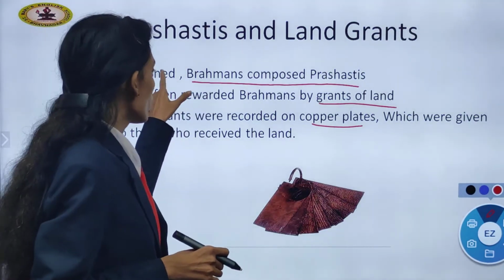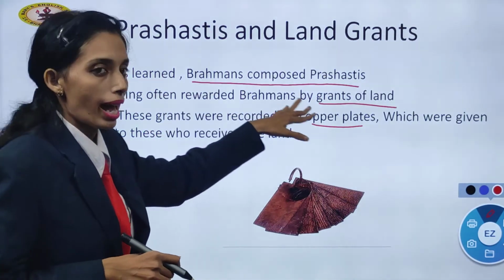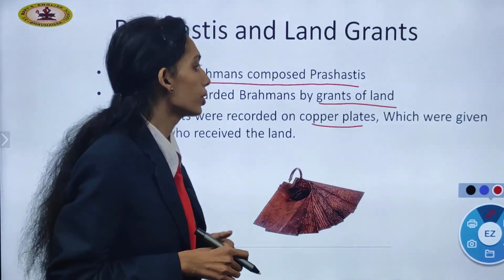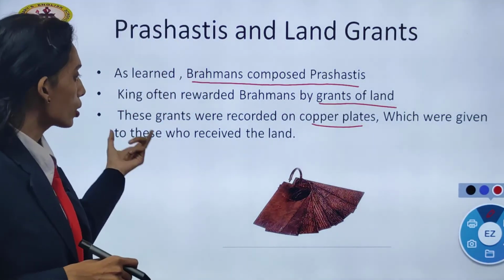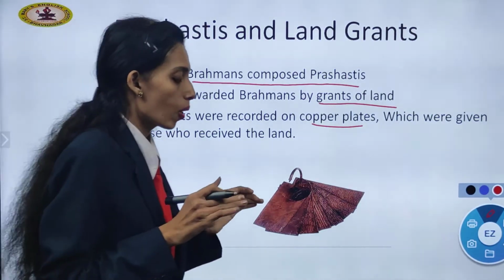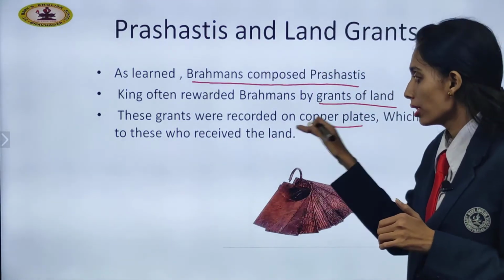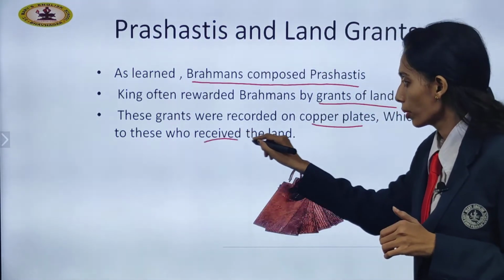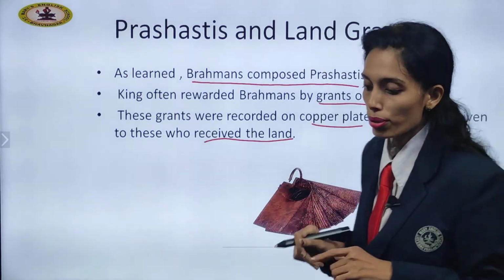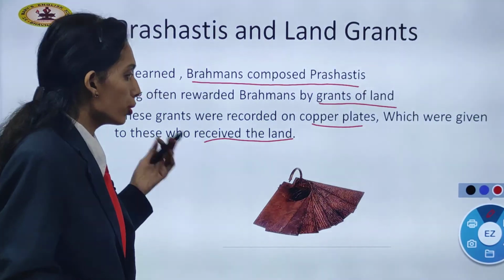Now is it clear, children? Brahmins composed the Prashastis, and kings used to be happy about this and offer the grant of land, and this was recorded on a copper plate. After recording it on a copper plate, the land was given to them. The Brahmins used to get the land and use it.